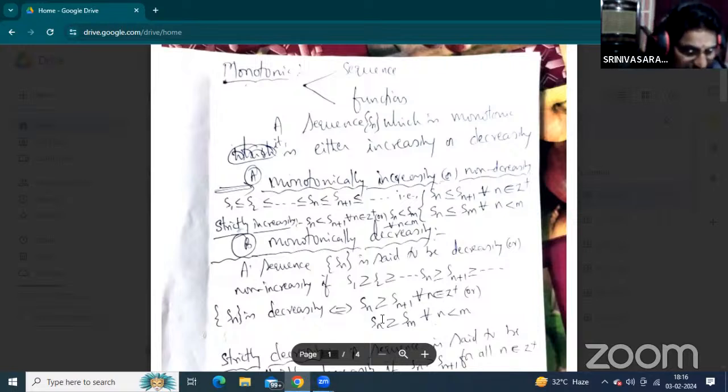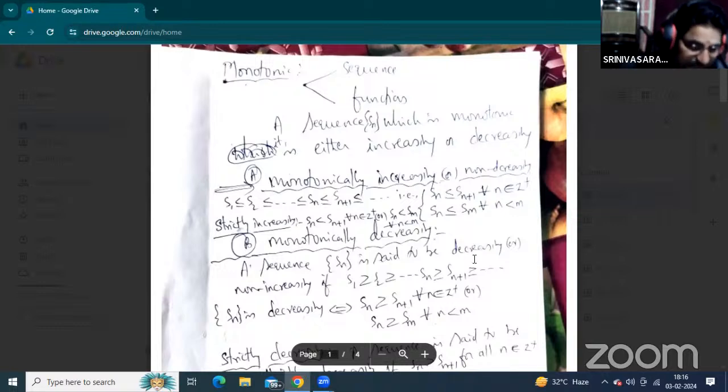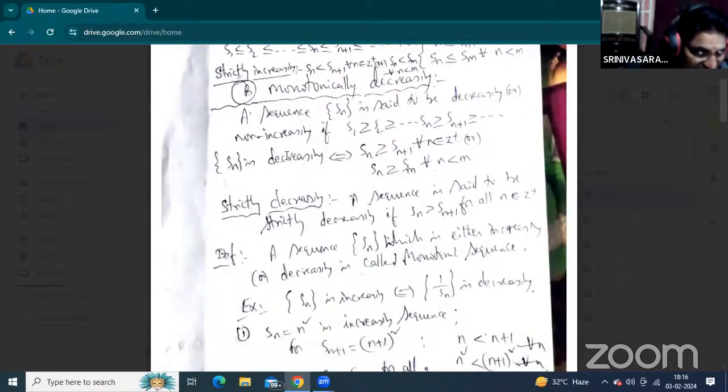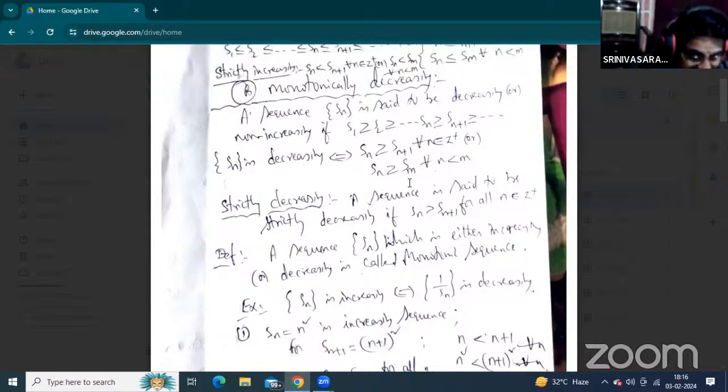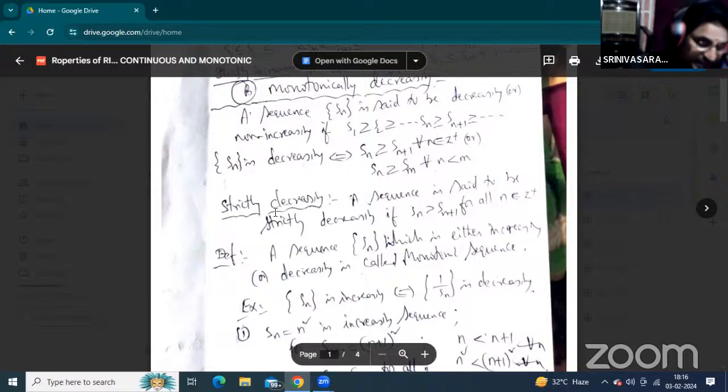And at the same time, Sn is greater than or equal to Sm. This is the definition of a decreasing sequence. Strictly decreasing means without the equal relation, that is the presentation of the strictly decreasing definition. A sequence Sn is said to be strictly decreasing if Sn is greater than Sm for n less than m, n being a positive integer, whatever it is. Okay, that is strictly decreasing.